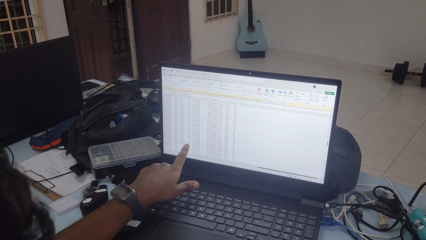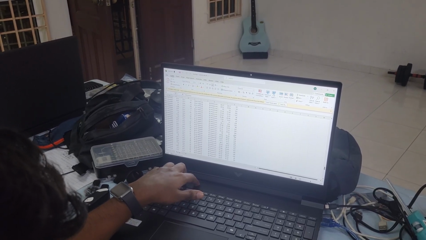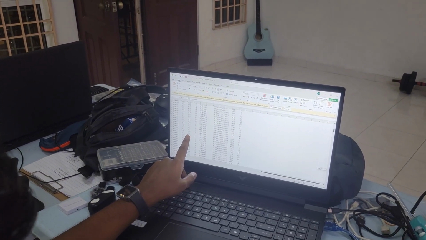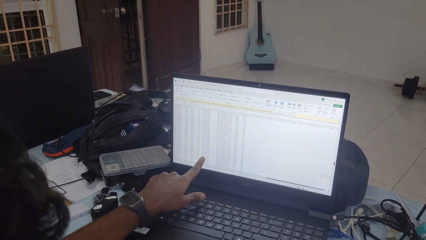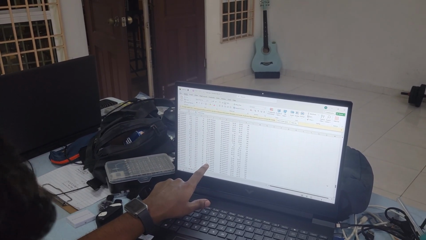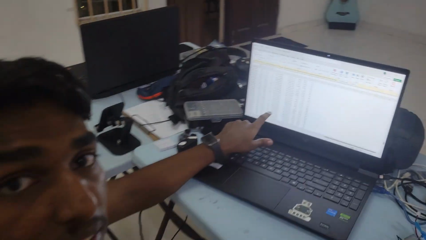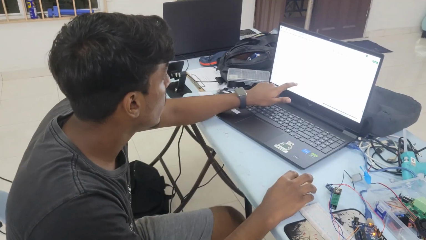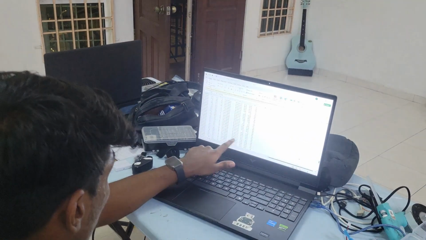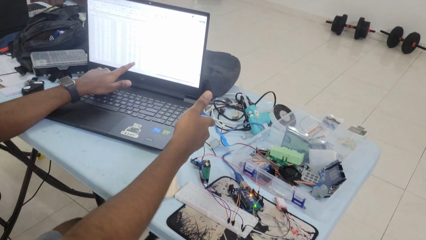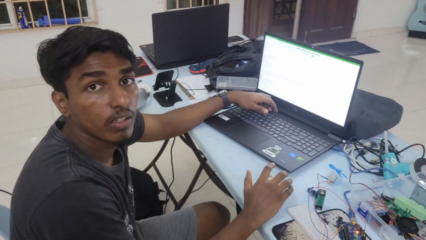Let me find the case where it's invalid. Here are the invalid cases where the fan speed given here is recognized by the system as invalid. So it runs through the system and gives a finalized fan speed of 75.23, and it will be finalized and given to the system. Okay, that's how the system basically works.